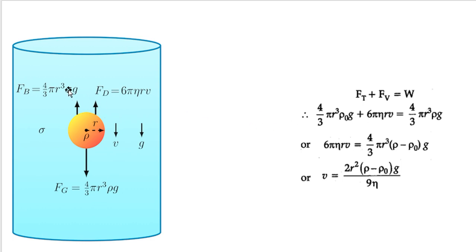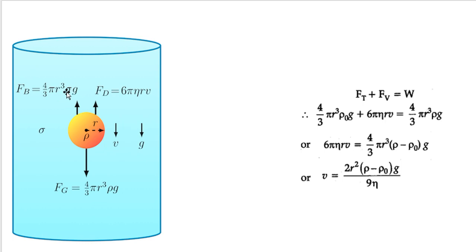This is sigma, or sigma and rho naught are same. Okay. Now, after calculation, we will get from this equation that the summation of these two forces is equal to this force. Only this sigma has been replaced by rho naught. In different books, there are different notations. These two pieces of information are collected from different sources. That is why there is a discrepancy between rho naught and sigma.